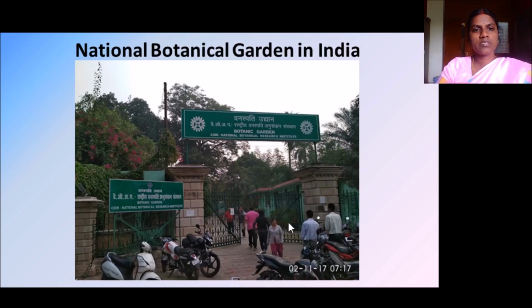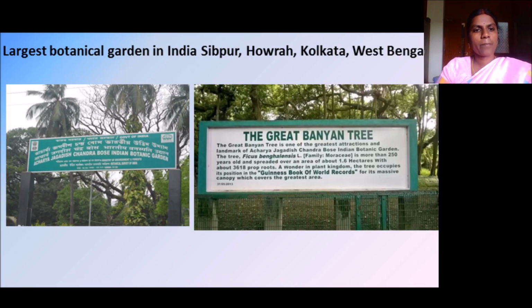This is a famous one in India, okay? And here you can see this picture in your book. It is located at West Bengal. The name of this botanical garden is Acharya Jagadish Chandra Bose Indian Botanical Garden.